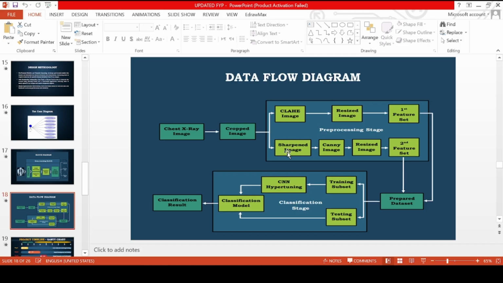These features are then sent to the prepared dataset. In the classification stage, the dataset is divided into two phases, the training and the testing phase. Then the CNN model is trained using the training subset with hyperparameter tuning to improve the accuracy. Finally, the trained model will give the results to identify which type of disease is detected.